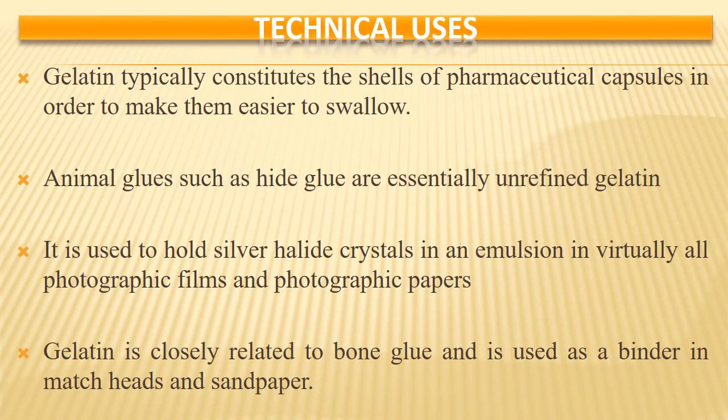In photographic films, the silver halide crystals are held by the gelatin, and also in other photographic papers. Gelatin is closely related to bone glue and is used as a binder in match heads and sandpaper. So in the matchstick also the gelatin is useful for holding the firing elements.